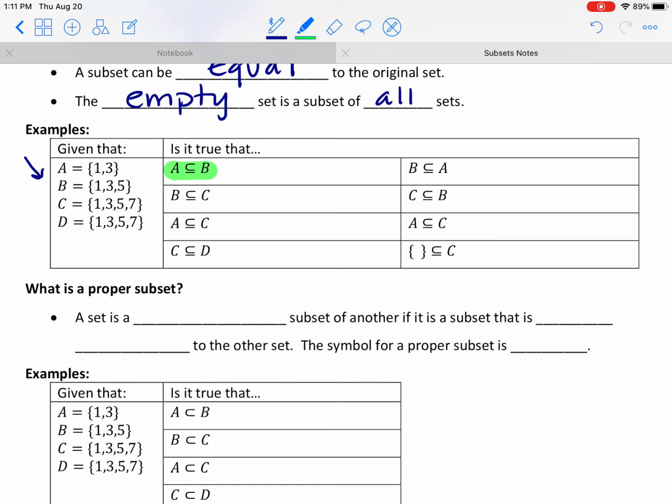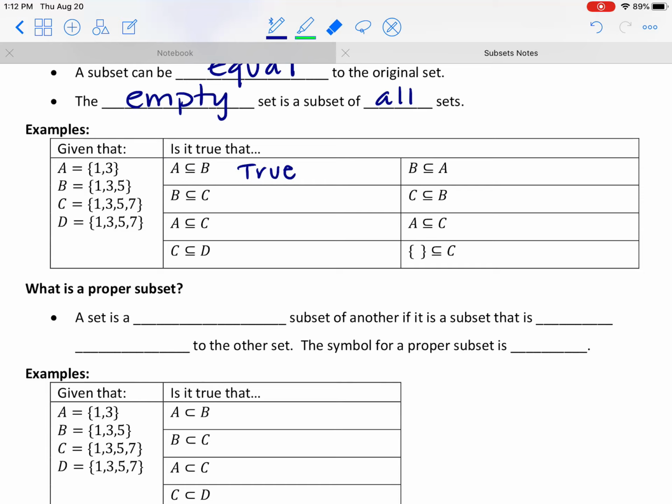So when I read that, is A a subset of B? Well, looking at A and B, are all the elements from A, are all of these elements in B? Yeah, 1 and 3 are both part of B. So if the elements from A are in B, then yes, this is going to be true. That is a subset.